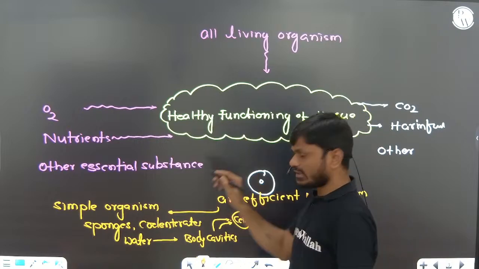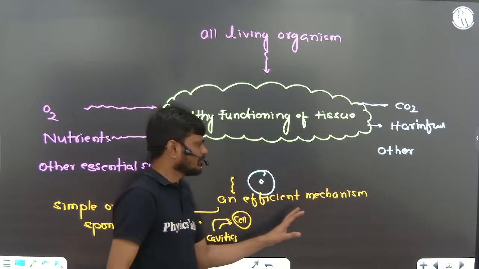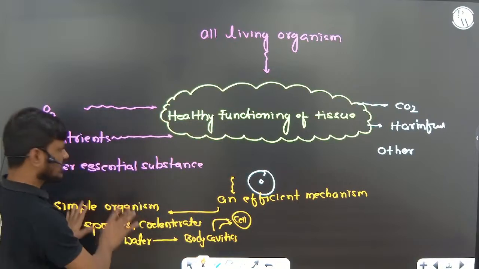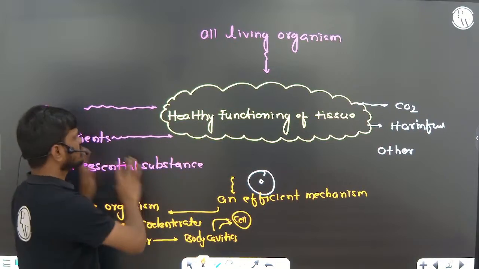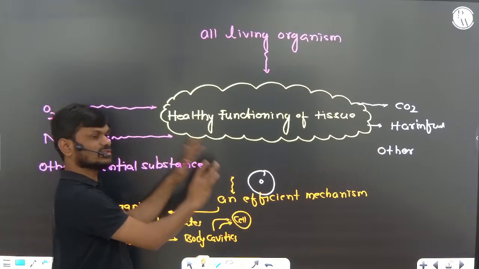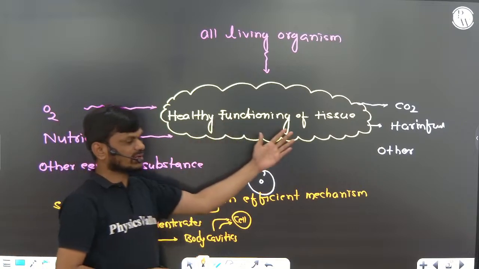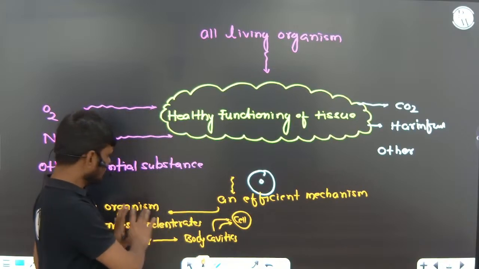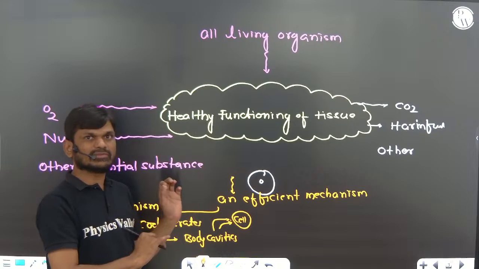So when that water is going out, it is also taking the waste material from the body cells. This is the mechanism that helps in transportation of these materials to the cell, and waste materials away from the cells. This is the mechanism present in simple organisms.